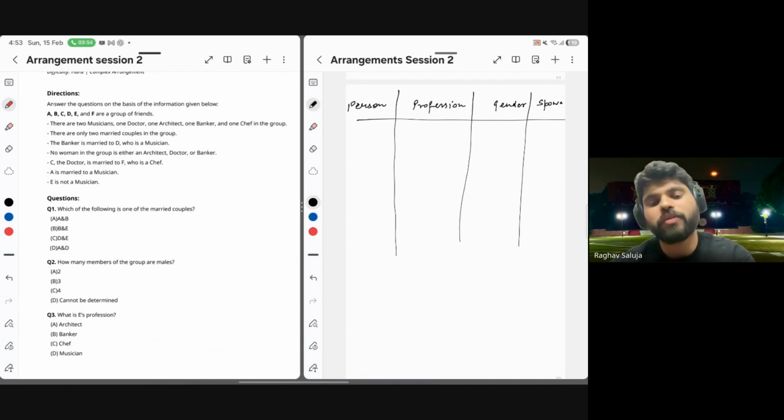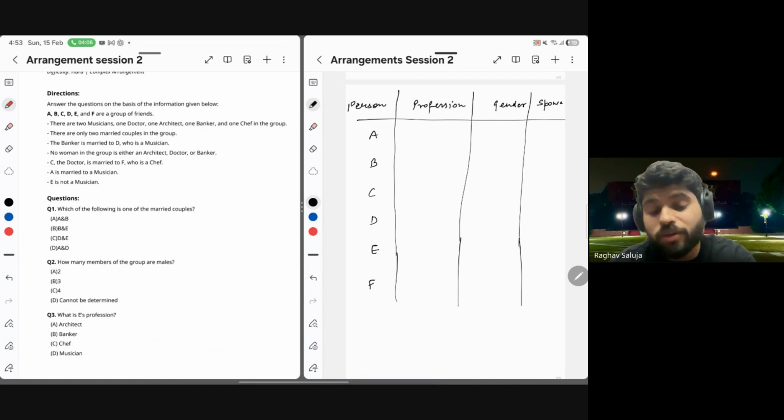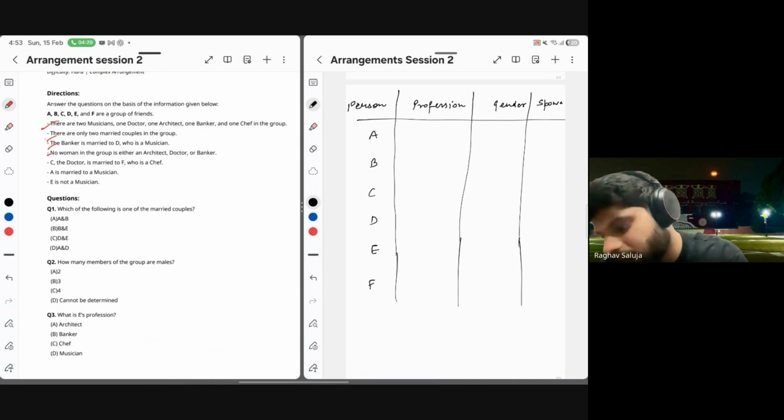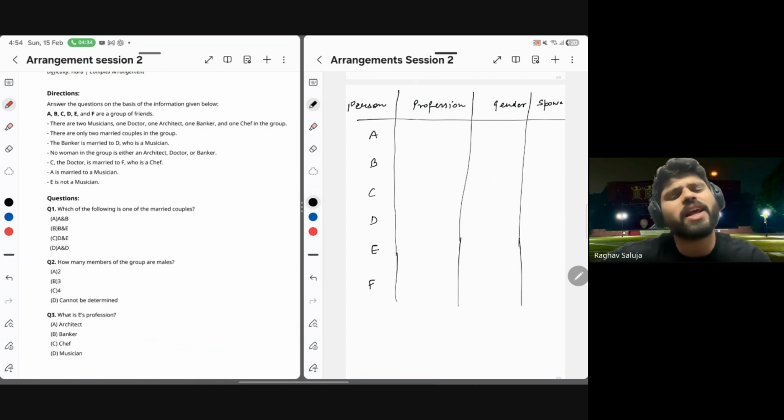Now we are going to follow the first step. We've drawn the grid. Let me name the people as well: A, B, C, D, E, F. Let me look for the anchor information. Now look at the first three lines. All of them are good clues. There are two musicians, one doctor, one architect, one banker, one chef in the group. There are only two married couples in the group. The banker is married to D, who is a musician. No woman in the group is either an architect, doctor, or a banker. All of them are very good clues. They'll help us a lot.